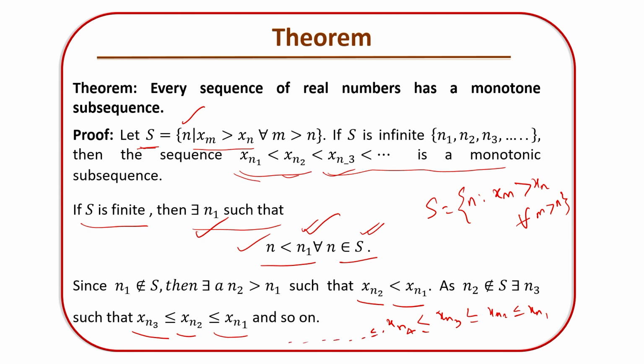So this makes a monotone subsequence. That is the proof that any sequence of real numbers has a monotone subsequence.